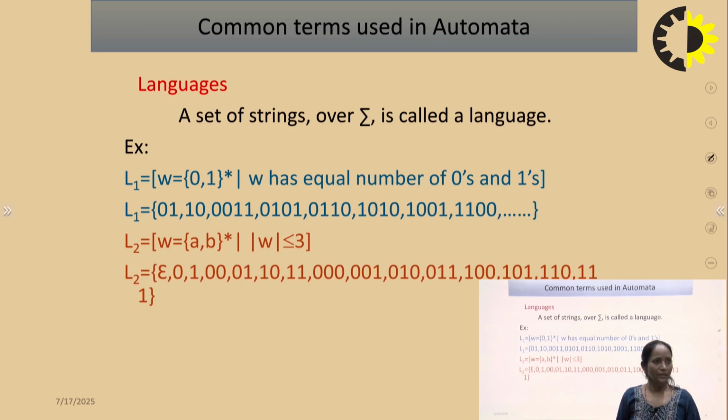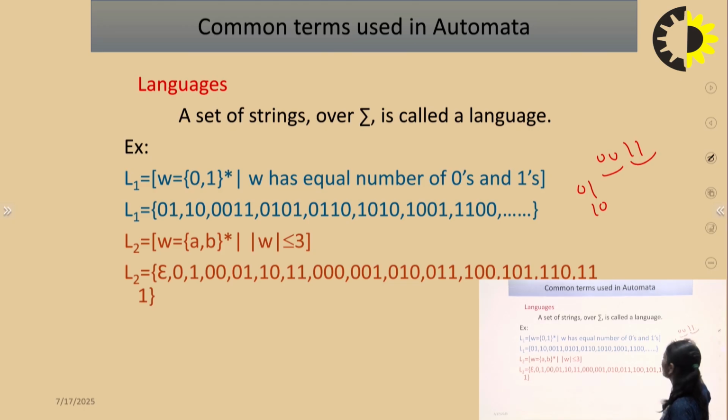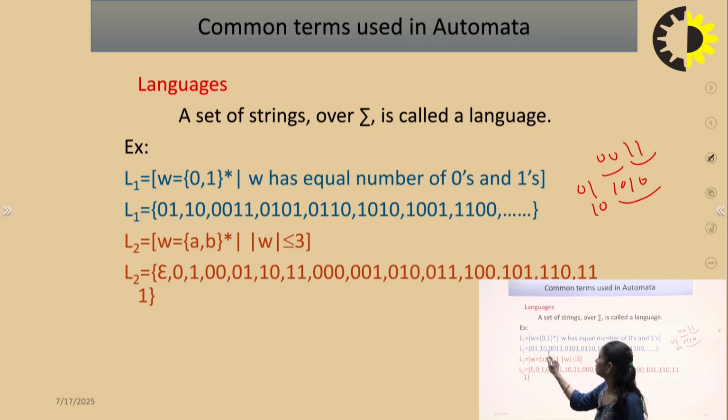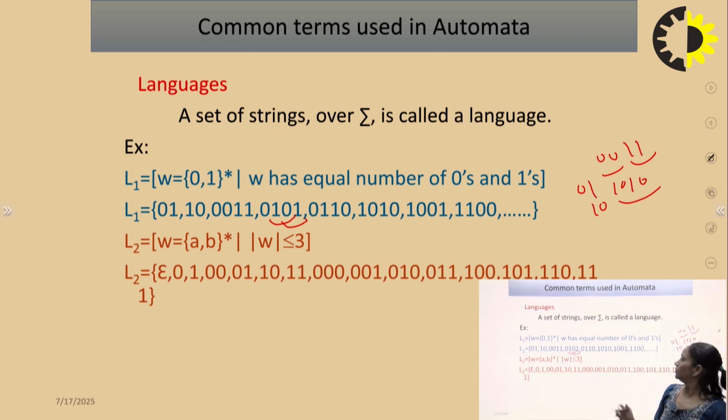What can be the language? Equal number of 0s and equal number of 1s means if we say 0, 1, then it belongs to L1. If we say 1, 0, the number of 0s is 1 and the number of 1s is 1. If we say 0, 0, 1, 1, the number of 0s and 1s is equal. 1, 0, 1, 0 also belongs to the language L1. Just like this, 0, 1, 1, 0, and 1, 0, 0, 1, and so on. The number of 0s is 2 and the number of 1s is 2.